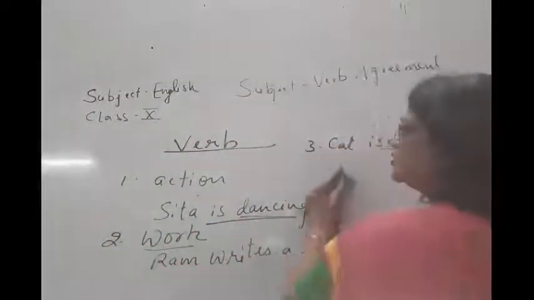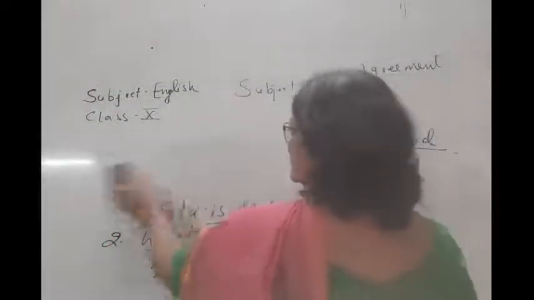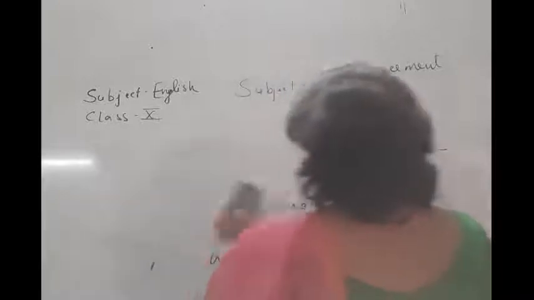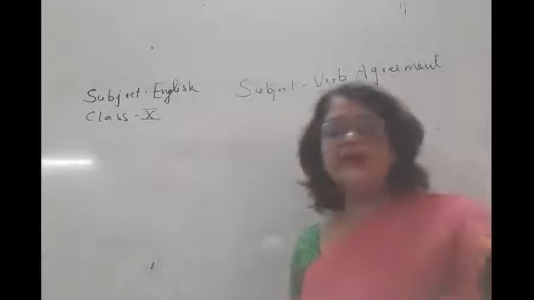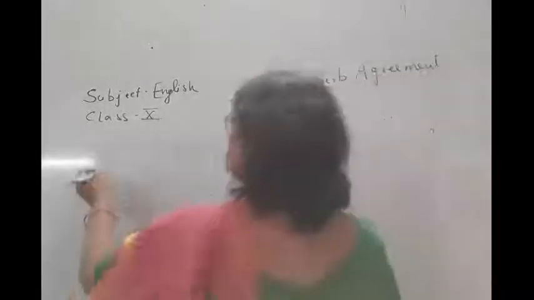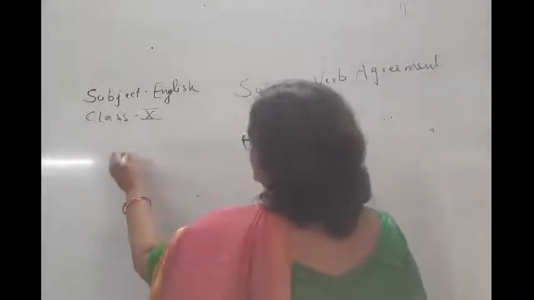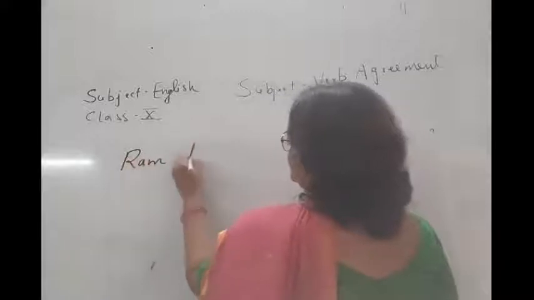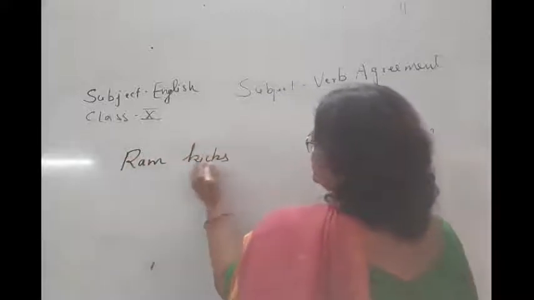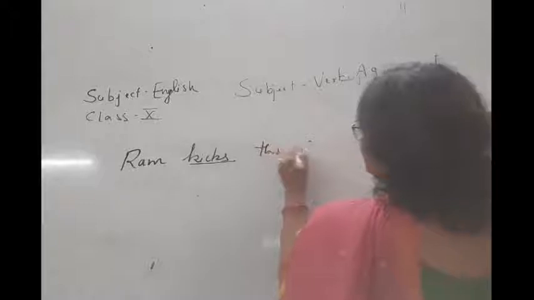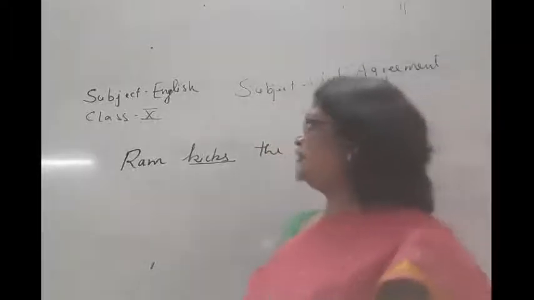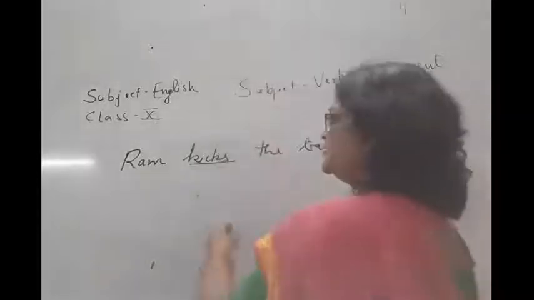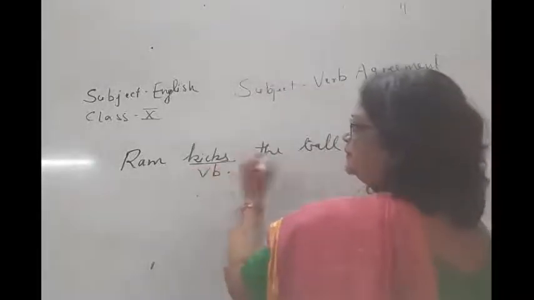Now, I will be telling you what is a subject and object in a sentence. For example, I am writing one sentence here. Ram kicks the ball. Now here, kick is a verb. It is an action done by Ram.